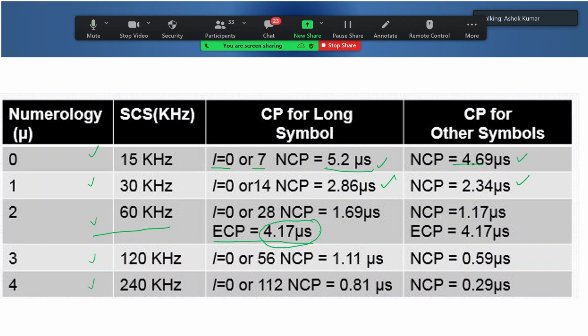All cyclic prefixes at all symbol points are 4.17 microsecond only. That's why at both places you find the same value, because it is already so long that it takes care of the requirement we are talking about, that if it has to interwork with 4G or otherwise, there will not be a problem because it is already so long.